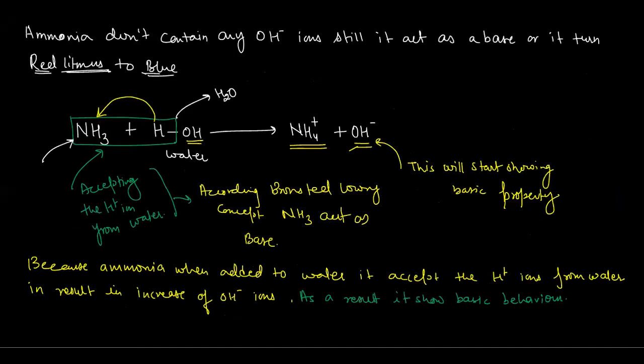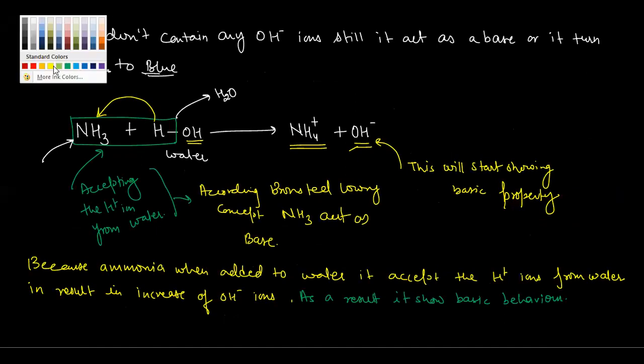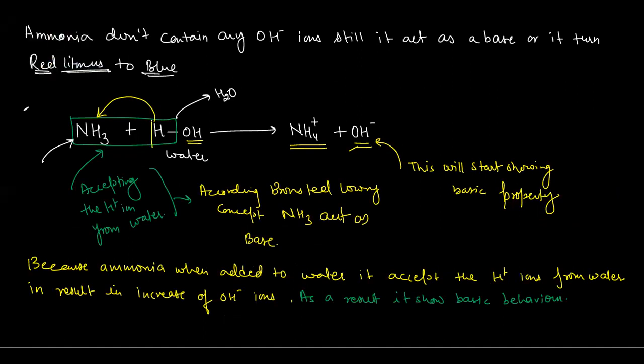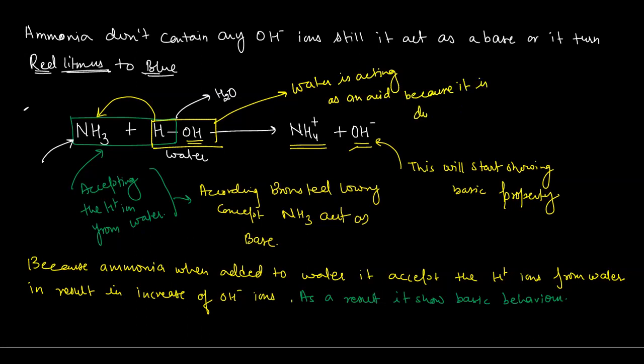So here water will be acting as an acid. Why? Because we know that water is donating the H plus ions here, and those substances that donate the H plus ions are acids. Water is donating its H plus ion to ammonia, so here water is acting as an acid because it is donating H plus ions to ammonia, NH3.